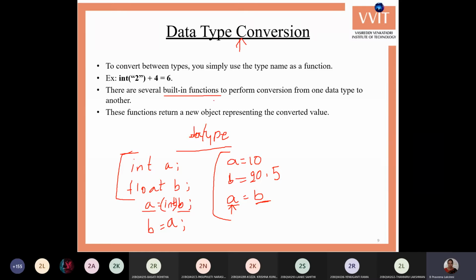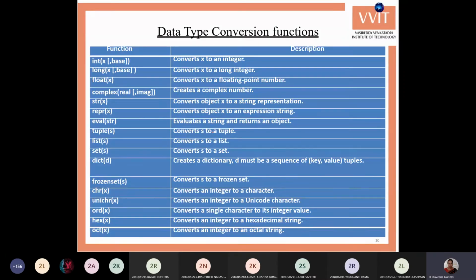Okay, that I will show you. This is required whenever we have a user defined data type or any data structure which is not in the present format, then we need to convert it. Okay, I'll see those functions. Okay, first function is the int function,